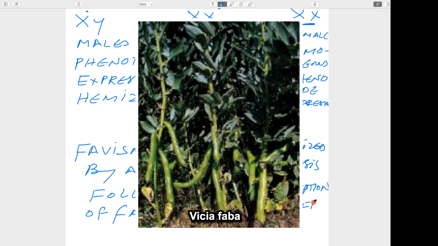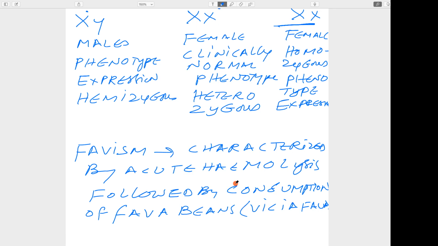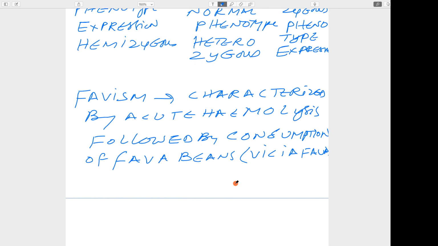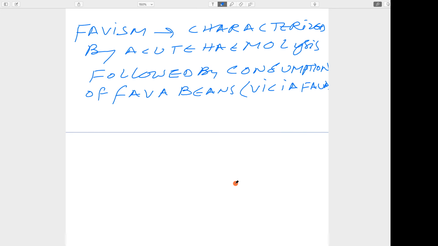Then the next one is the mutated G6PD gene, which provides an evolutionary advantage.